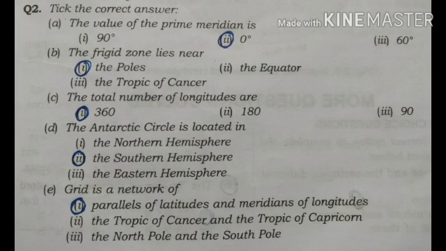Next, question number 5. Grid is a network of dash. Students, we have three statements: parallels of latitudes and meridians of longitudes, the Tropic of Cancer and the Tropic of Capricorn, the North Pole and the South Pole. Correct option is parallels of latitudes and meridians of longitudes. Grid is a network of parallels of latitudes and meridians of longitudes.